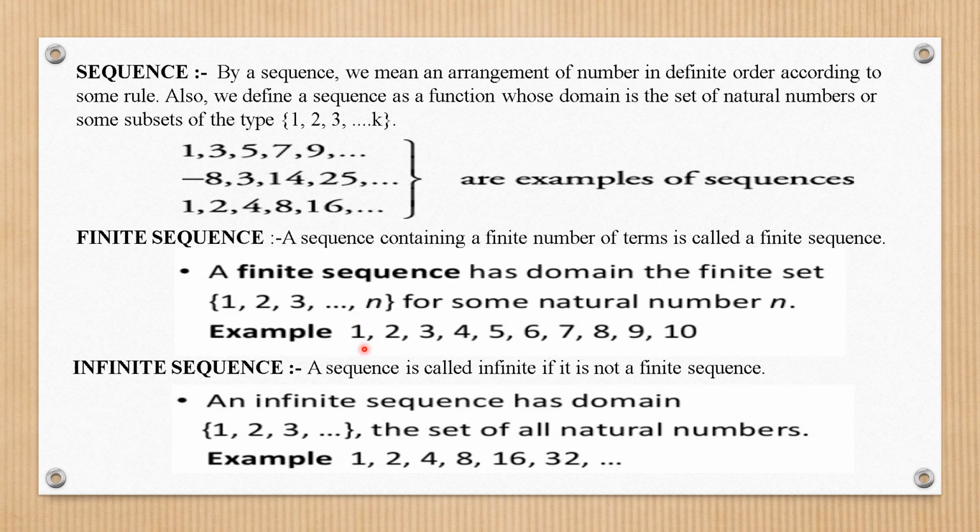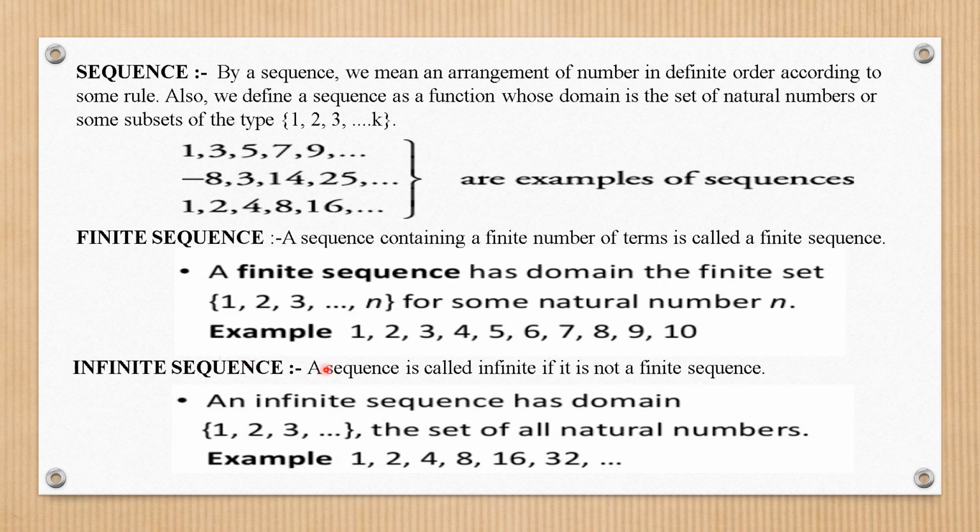Okay. For example, like this: 1, 2, 3, 4, 5, 6, 7, 8, 9, 10. So see, this list of numbers finishes at 10. It is not carrying on, so it is not endless. So such a sequence which has a countable number of terms is called a finite sequence.